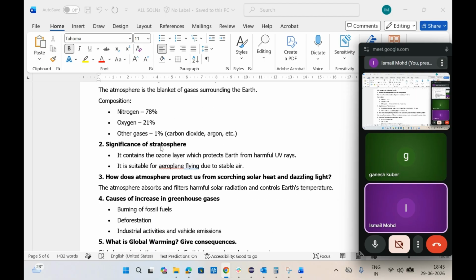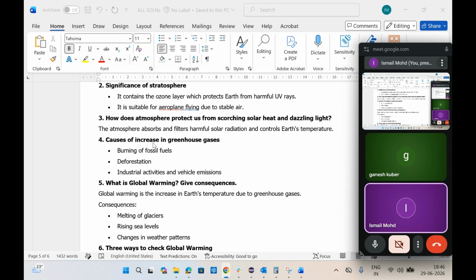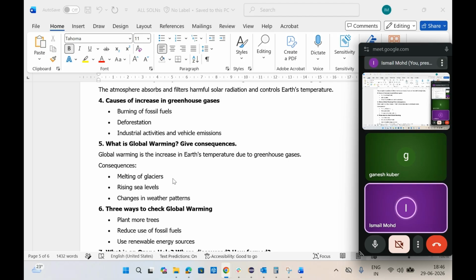Composition of atmosphere, significance of stratosphere. Just now we have seen how the atmosphere protects us from scorching solar heat. That is, it absorbs the harmful UV rays and controls the air's temperature. Causes of increase in greenhouse gases. These are important: burning of fossil fuels, deforestation, industrial activities and vehicular emissions. These are the four reasons.